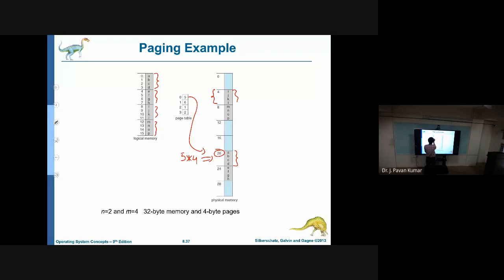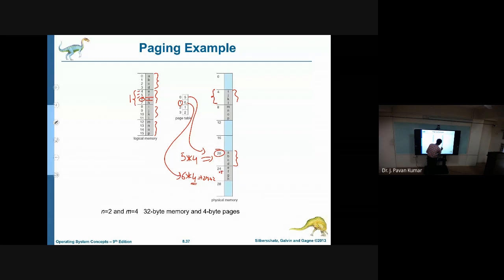Okay, suppose I wanted to access this one, G, in the main memory. What is the page number? Page number is 1, where we are having that 1 here. So 6. So 6 into what is the frame size? 4. So 24. Then afterwards, what is the offset within the page? 0, 1, 2. So 24 plus 2, that is 26.